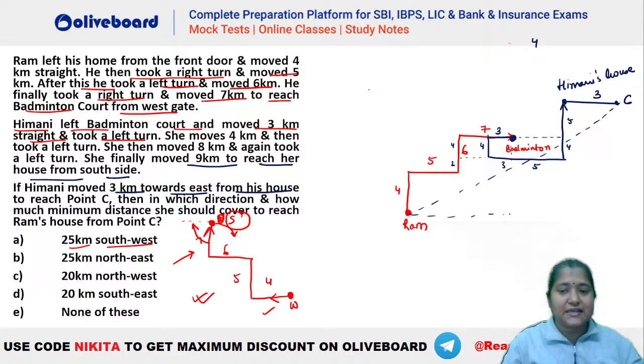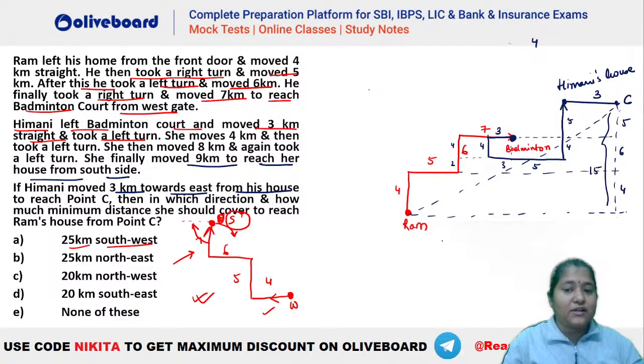I hope this is clear, everybody. So you now need to calculate this distance. How do we calculate this distance here? You can see the height can be divided like this, that this is 4, this is 5, 6, and this is 5. So 5, 6, 11, 4, 15. So this is totally 15 kilometers.